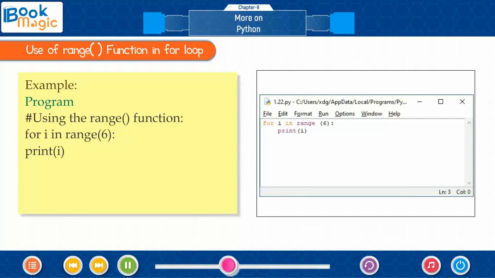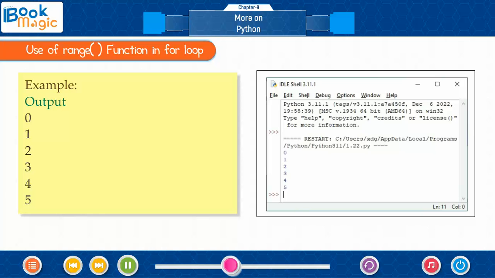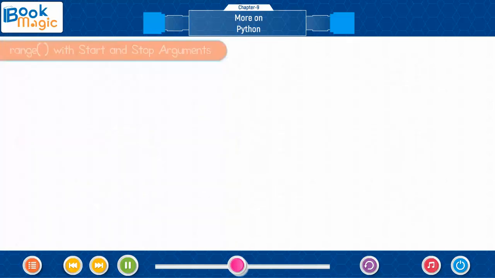Example: program using the range function. Output: 0, 1, 2, 3, 4, 5. In the given example, the range function creates a sequence of numbers from the initial value 0 by default till the final value minus 1. Now, we shall explore how range function works with different numbers of arguments.